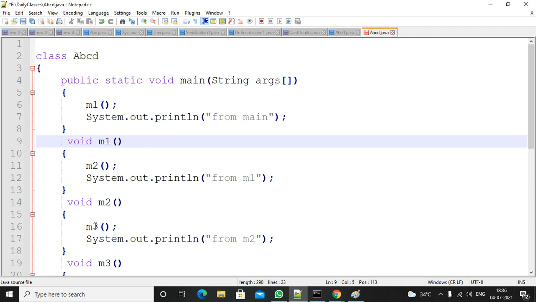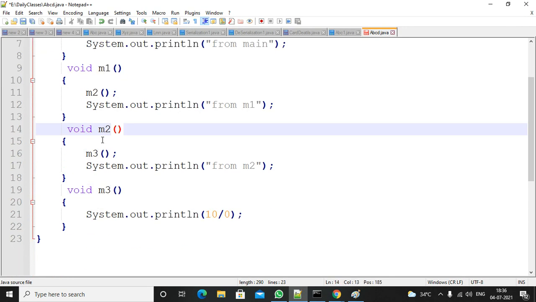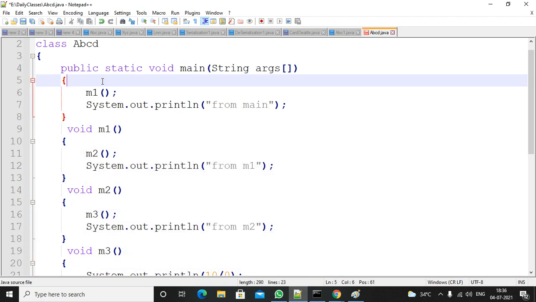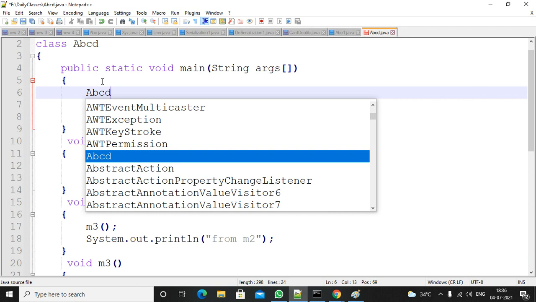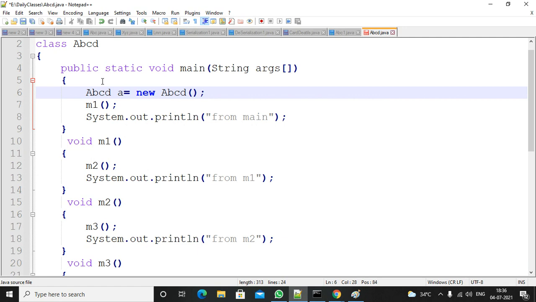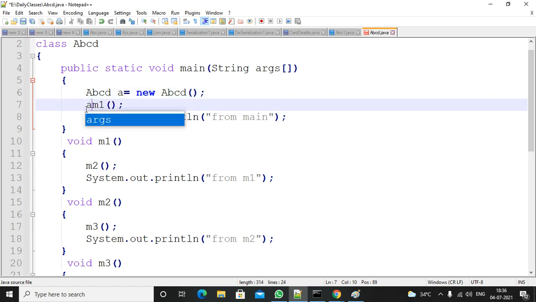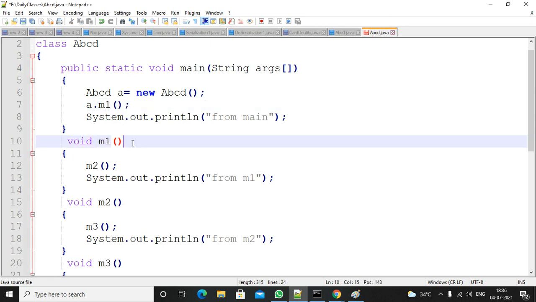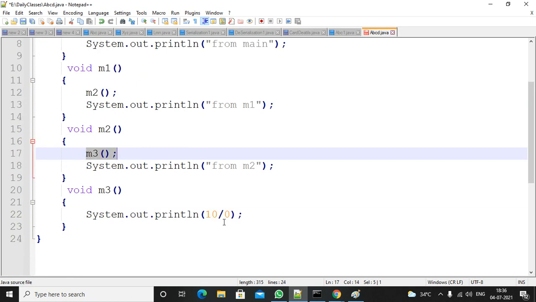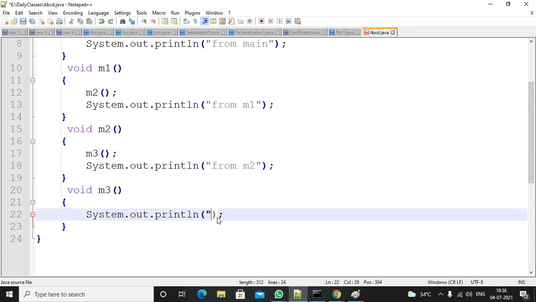Now if we have M1 method, M2 method, M3 method, all of them non-static methods, that is, instance methods, then you must create an object. ABCD a equal to new ABCD, right? You create the object and using that reference you call a dot m1. If you are able to call a dot m1, the first starting point is there. From m1 you can call m2, from m2 you can call m3, and from m3 you can execute this line. Some statement is there.